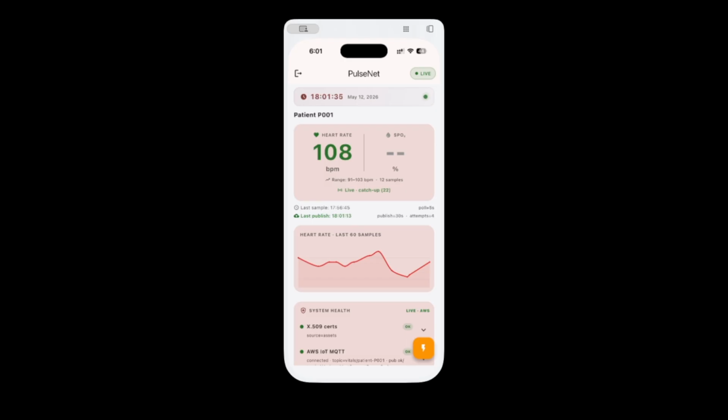Seeing the tiny diagnostic line, which shows last sample, poll equals 15 seconds, last publish, publish equals 30 seconds, and attempts equals n. This line right here is the observability for that. Last sample time, poll interval, last publish time, publish interval, and attempt count. If publish is stopped, you see it immediately. We don't hide failure behind a green check mark.